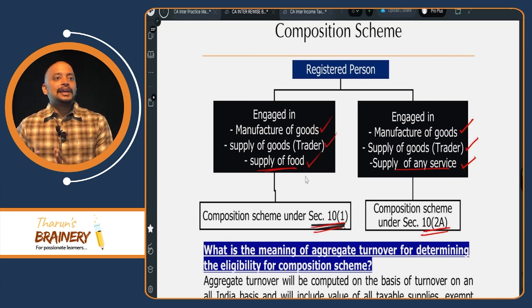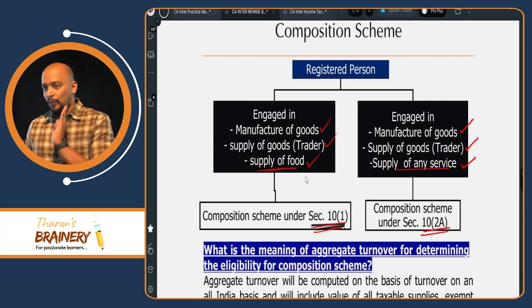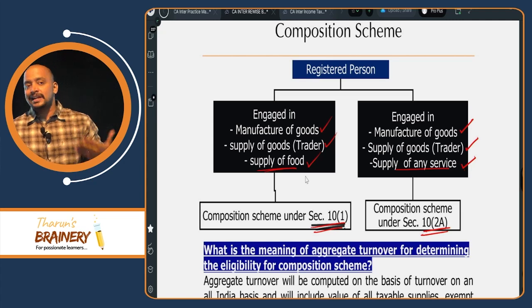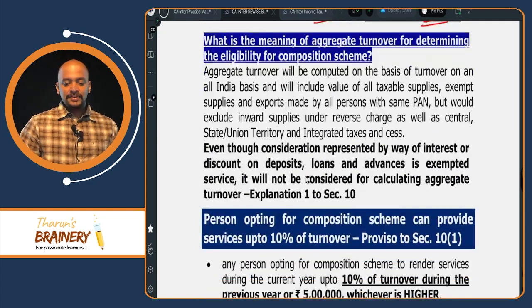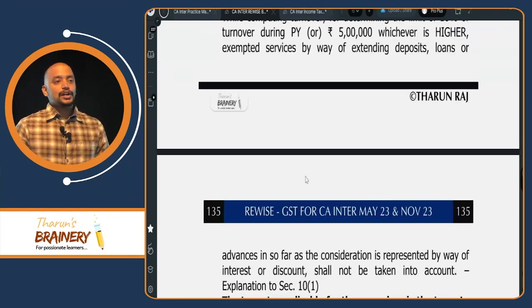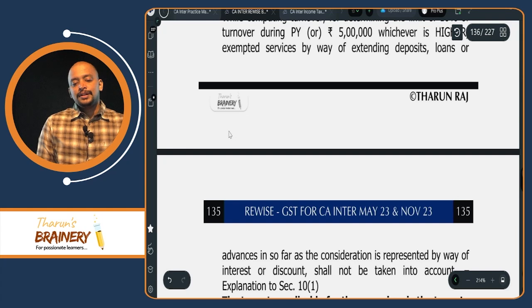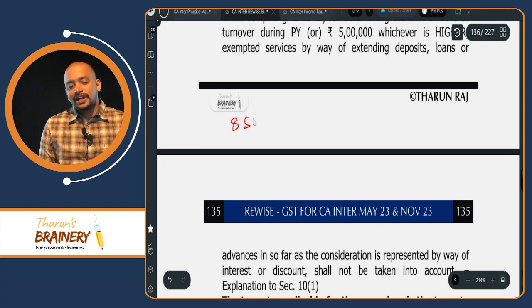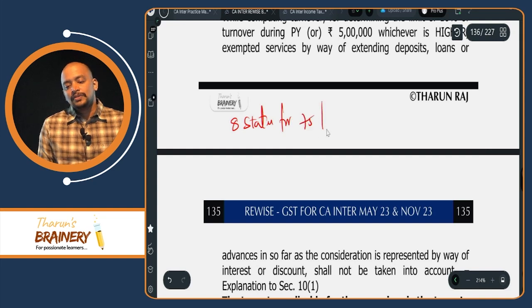Then in the current year they can opt for composition scheme under 10.1. So for which states will it be 75 lakhs? For the MMTN USAM states. What are the 8 states for the 75 lakhs limit?